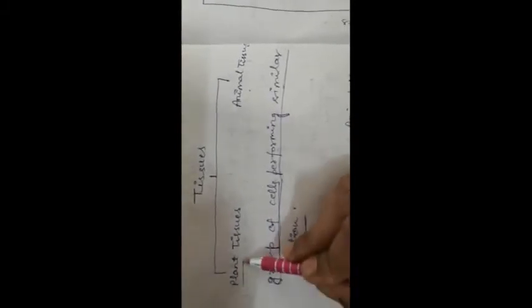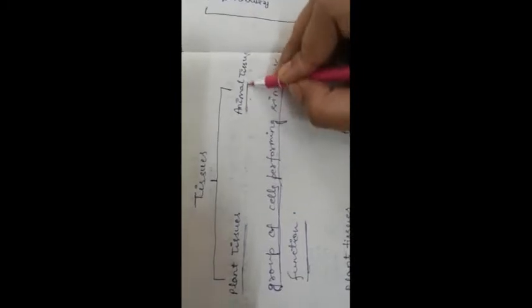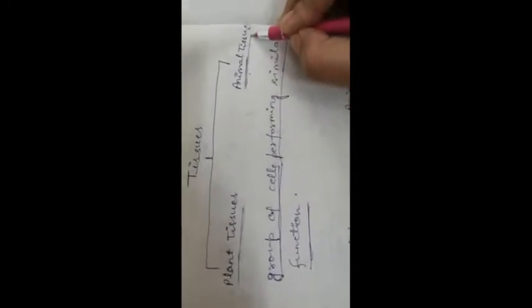Now, in which organism are tissues found? On the basis of this, tissues can be divided into two parts. If the tissues are found in plants, they are called plant tissues, and if they are found in animals, they are called animal tissues. Now, what is the difference between plant tissue and animal tissue?